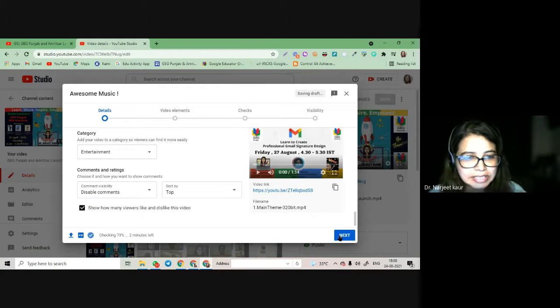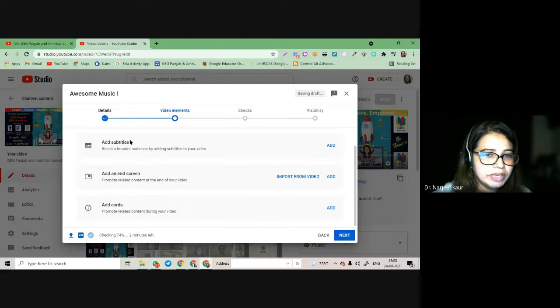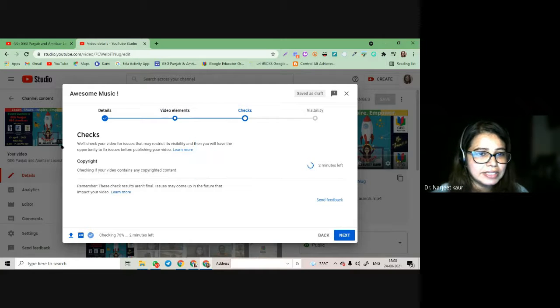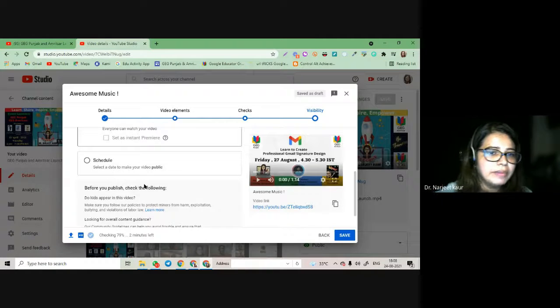And then next, I go to video elements. You can add subtitles, you can add cards, as we just did. Then on next you can add checks. It has automatically checked whether there is any copyright issue, they check this automatically. And if I go on next, then I am ready to publish it.